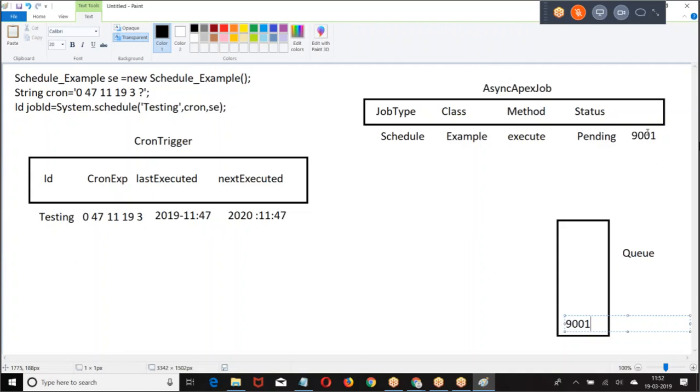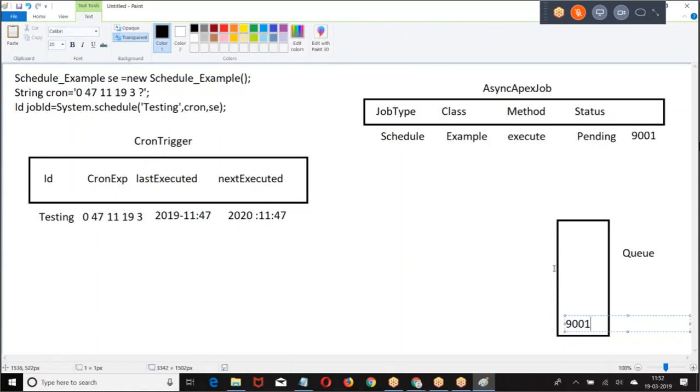People have followed. When you say system dot schedule, first the record will be registered with the cron trigger. Cron trigger will have the details about all scheduled jobs. Now as per the schedule, the job will be fired and added to async apex job. When the job is added to async apex job, an ID will be created. Once the ID is created, the job will be added to the queue based on the availability of resource. Job will be fired.